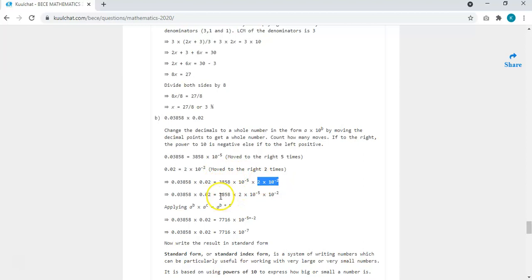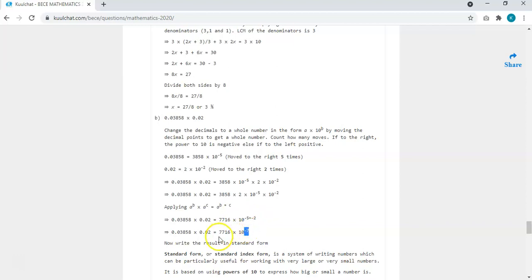So this times this gives you this one. And like I have explained, in the law of indices, if the bases are the same, you add their powers. So you have times 10 exponent negative 5 plus negative 2, and negative 5 plus negative 2 gives negative 7.